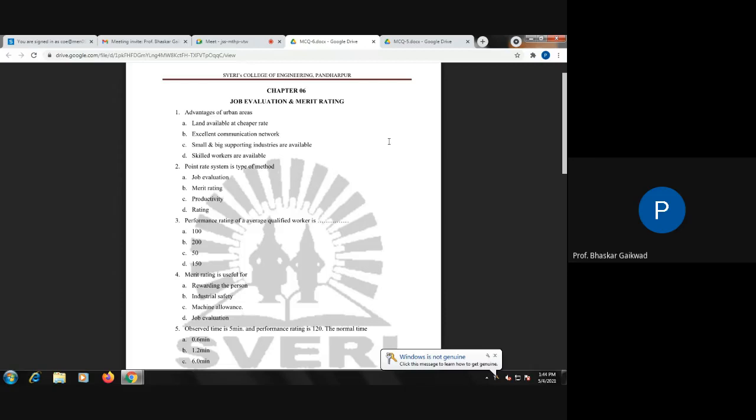Straight ranking method: in this method, each worker is ranked in his group against each other. Just like military organizations, you can make the rank in the organization by comparing one worker with the other workers. Then descriptive or essay type of merit rating: in this method, the in-charge writes an essay on each subordinate.